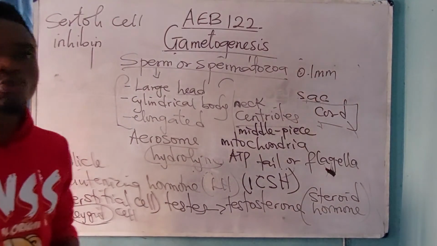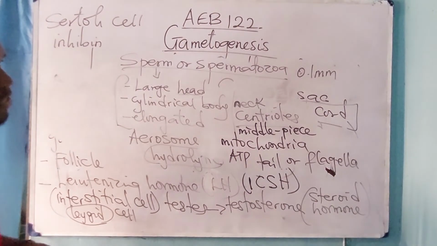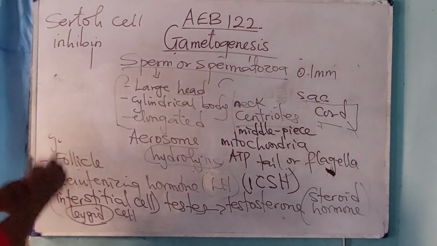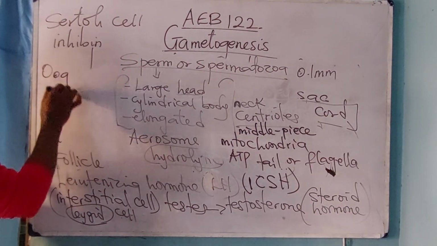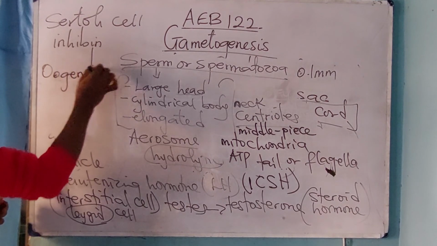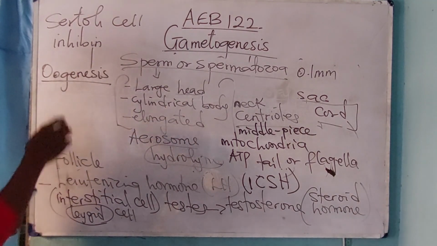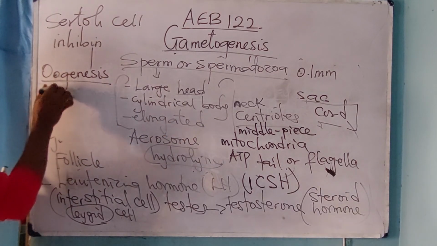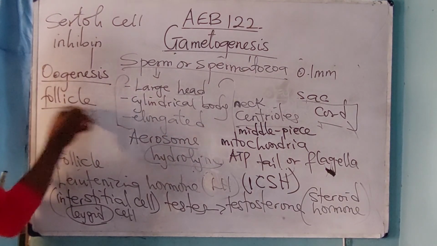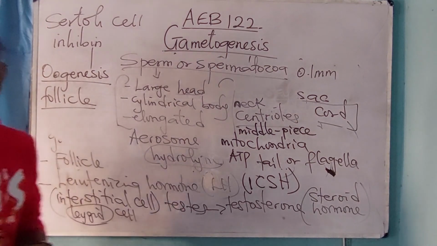So at this point, we'll call it a day. In our next class, we shall be discussing oogenesis, which is the production of the egg in the female organism, and it occurs in the follicle. Please, at this point, we call it a day.